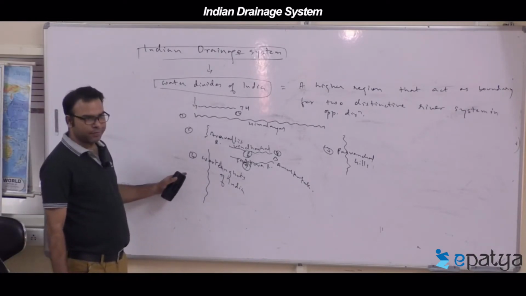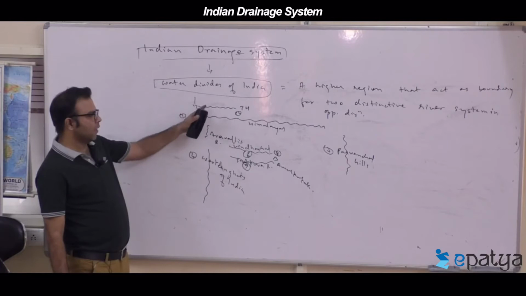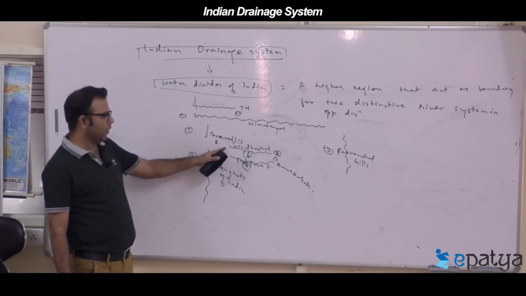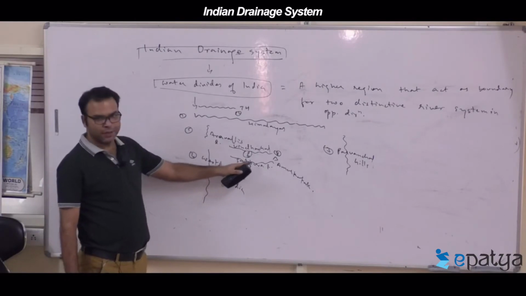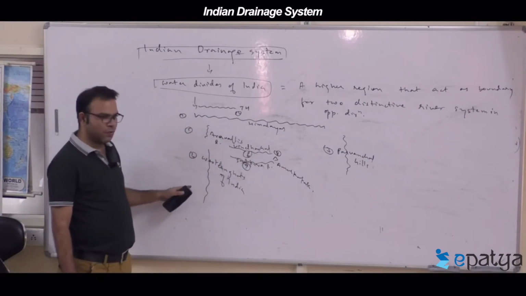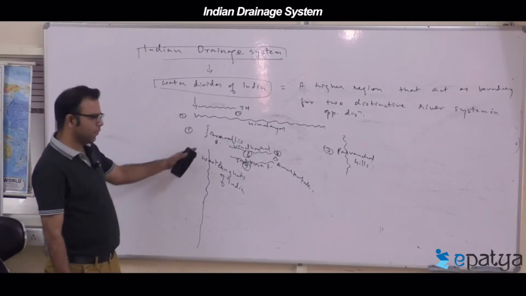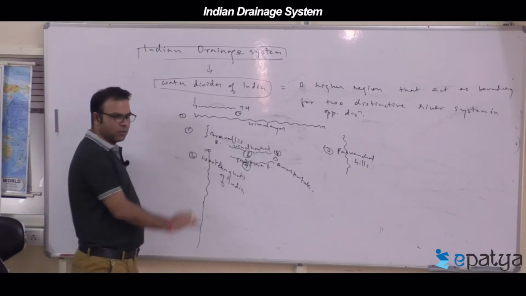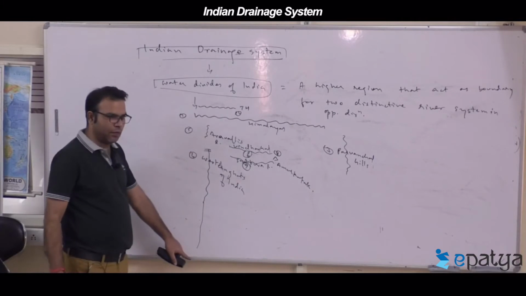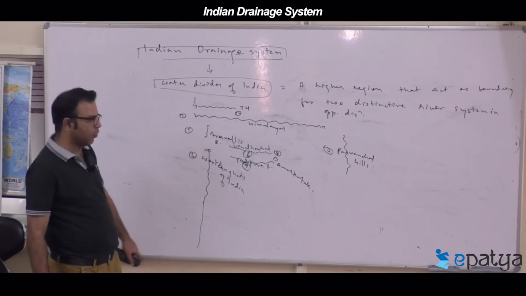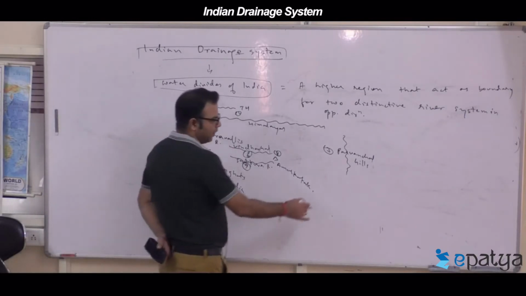So, how many features have you seen till now? Trans Himalayas, Himalayas, Aravalis, Vindhyachal, Satpura, Amarkantak, and the Western Ghats of India. From the mouth of Tapti it goes till Kanyakumari, the southernmost point, Point Comorin.